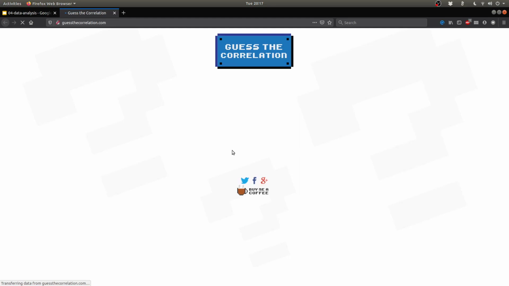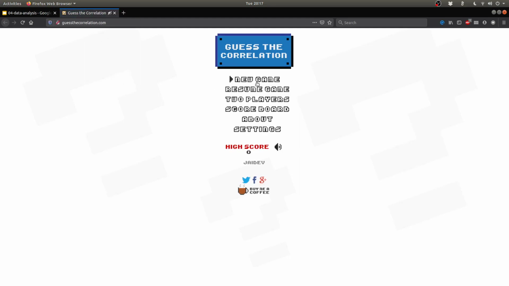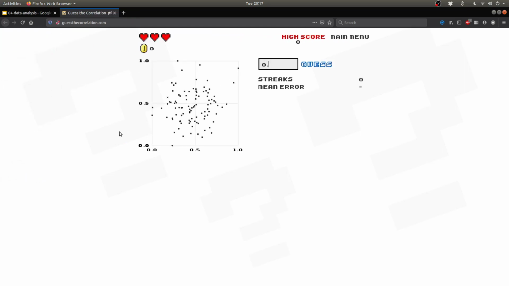So maybe I could just show you a couple of things. Let's mute this tab first because it's likely to make some noise. So what we see here is an x-axis from 0 to 1 and a y-axis again from 0 to 1. And there is a bunch of data which is randomly scattered. I don't see any linear trend. I don't see anything that dictates the relationship between x and y. So I'll say there's no correlation. So I'm just going to say 0.